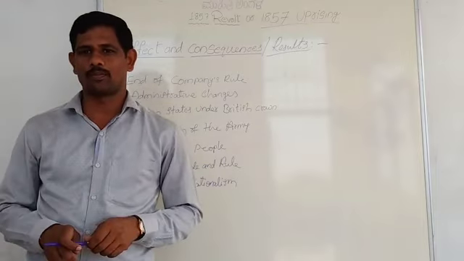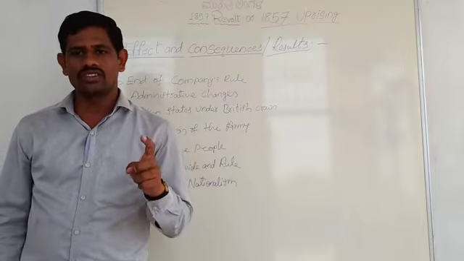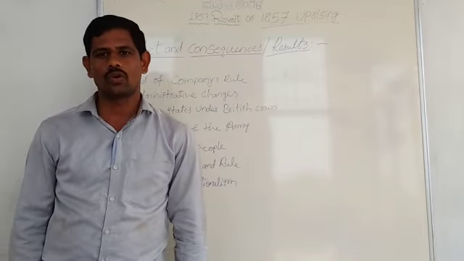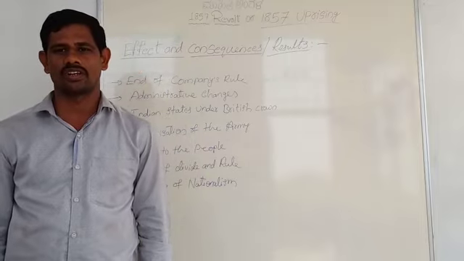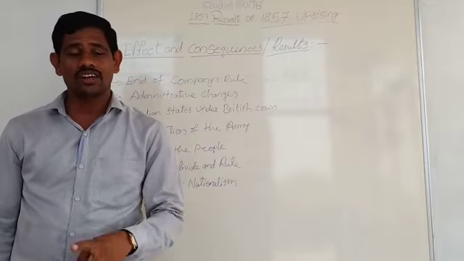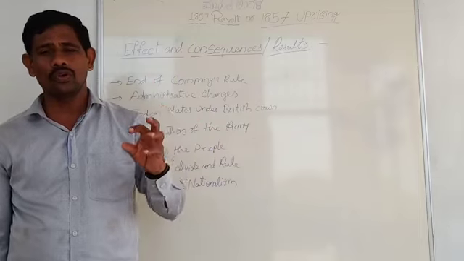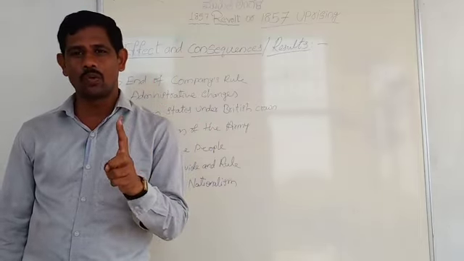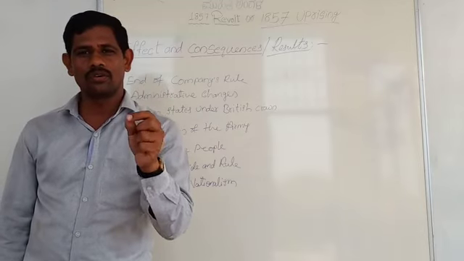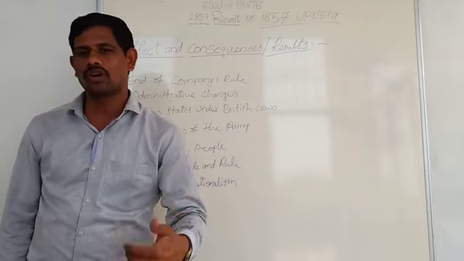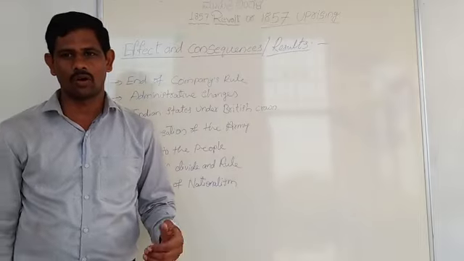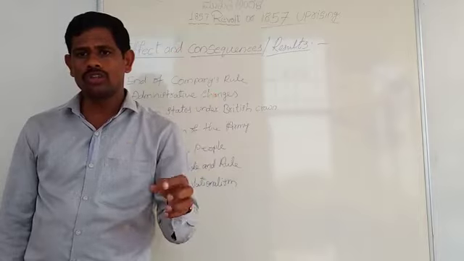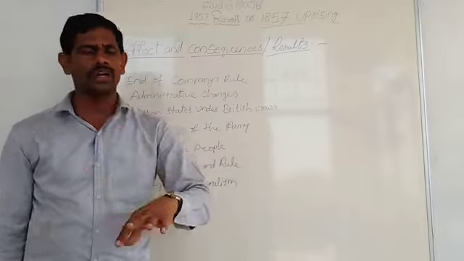Second point: there would be a Secretary of State in whom all the powers formerly exercised by the Court of Directors were vested. Also, the Secretary of State would perform all his duties with the aid of the Indian Council.